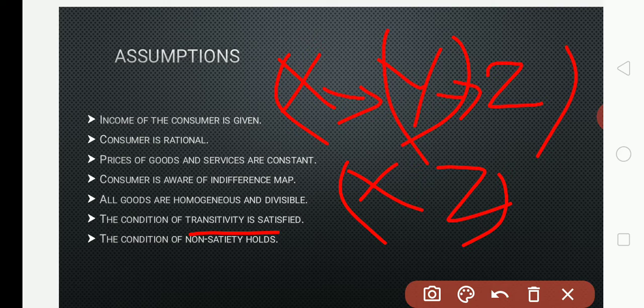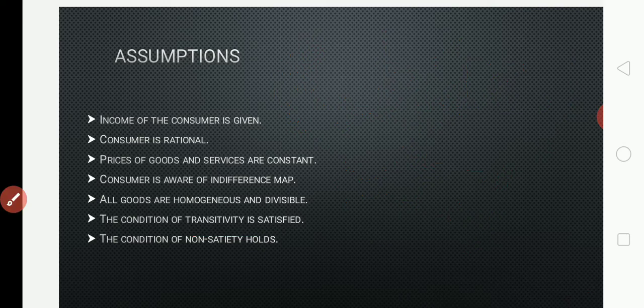So these are the certain assumptions which help us to understand or analyze this concept called optimal choice of the consumer.